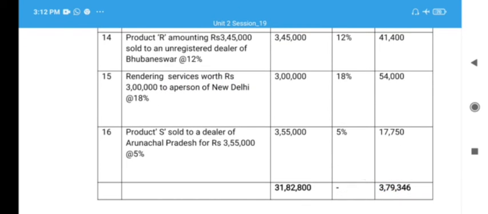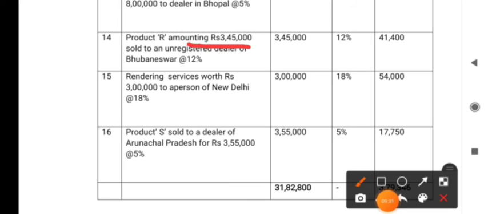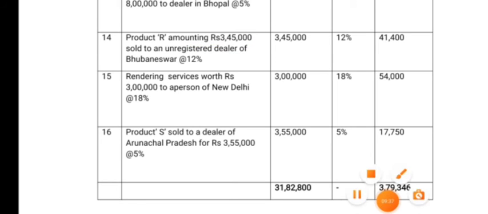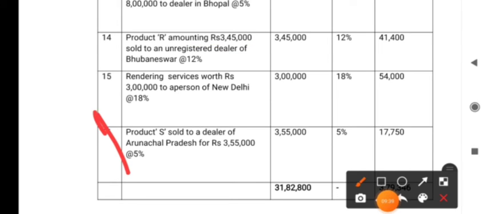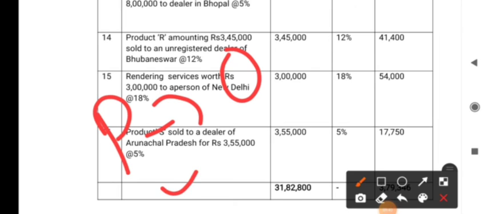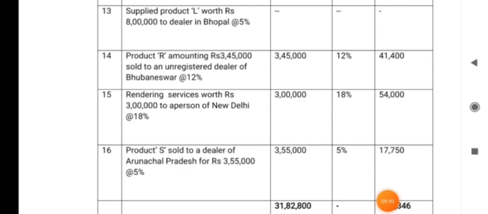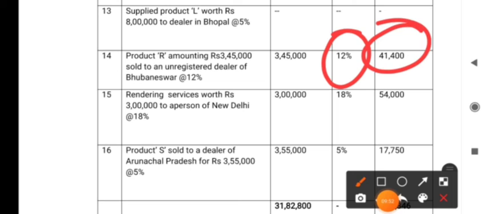Yes. 14th one, product R amounting to rupees 3,45,000 sold to an unregistered dealer at Bhubaneswar. Bhubaneswar is in Orissa. So the goods are supplied from Punjab to Orissa. So it is interstate, right? Yes. It may be goods supplied to a registered dealer or an unregistered dealer, it doesn't matter. So it is taxable and the rate of tax is 12%. So the calculation is made.